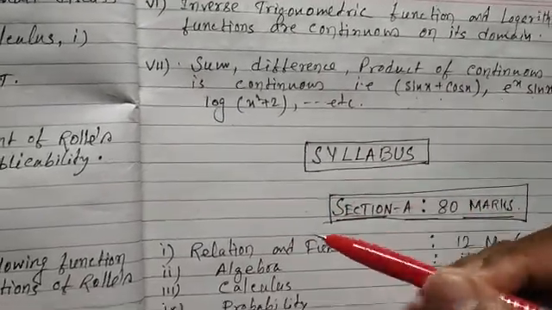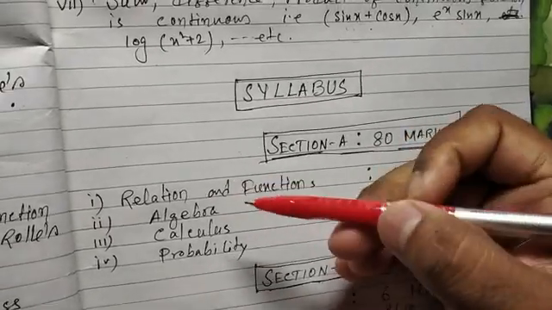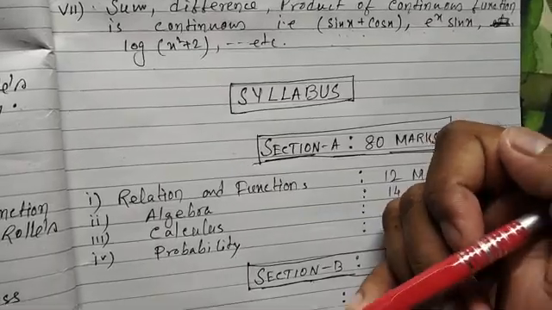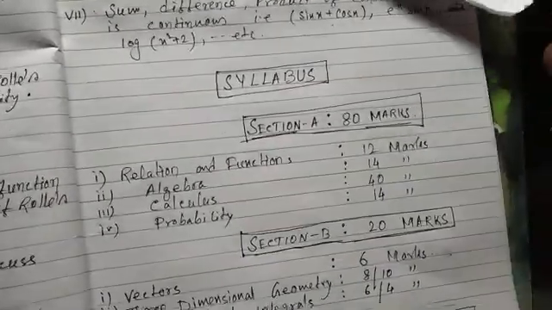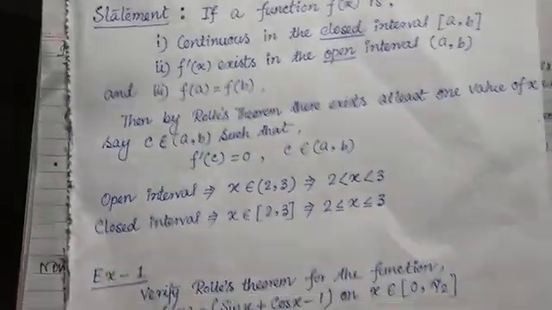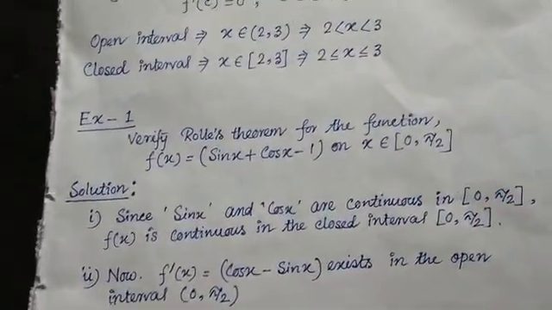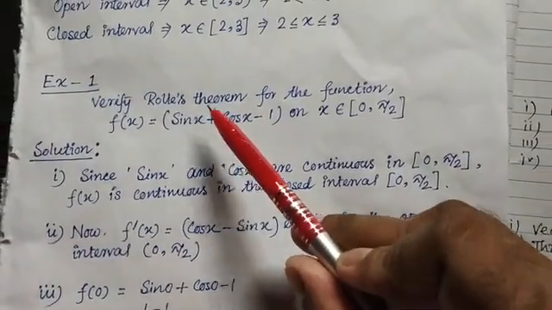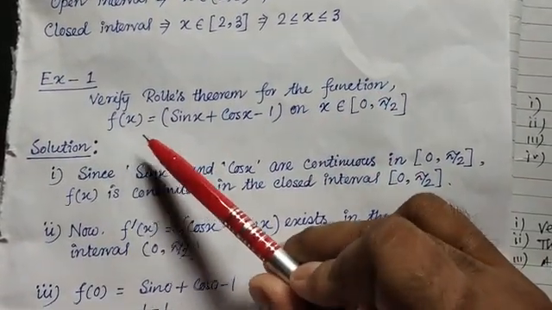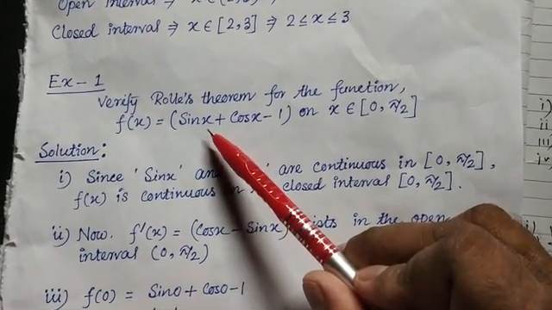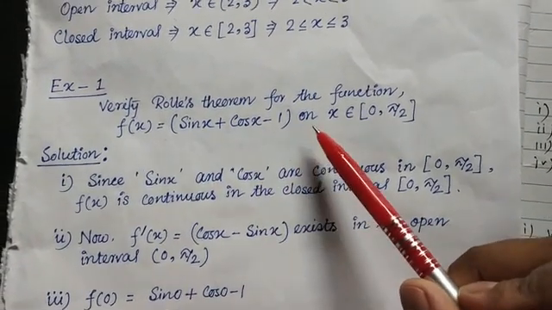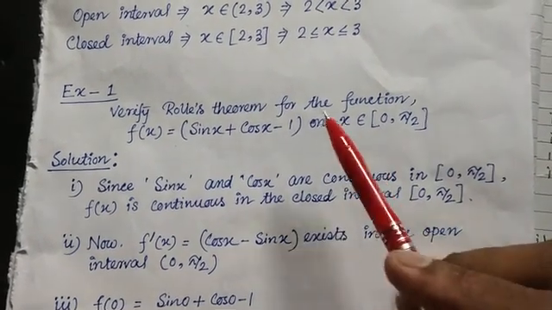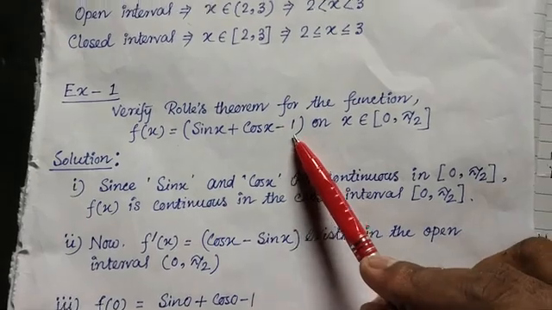Now today we will discuss the applicability of Rolle's theorem. Let me proceed through the sums. See the sums. First sum. This is the question. Number 1: Verify Rolle's theorem for the function. I have taken the trigonometric function sin x plus cos x minus 1, and the interval is also given, closed interval, x belongs to [0, pi by 2]. You have to check that the three conditions are satisfied, and then as usual,